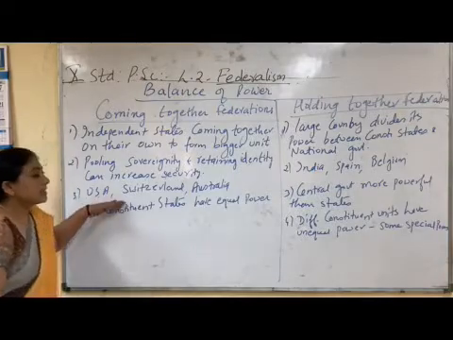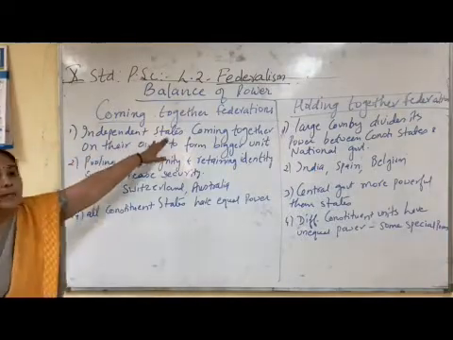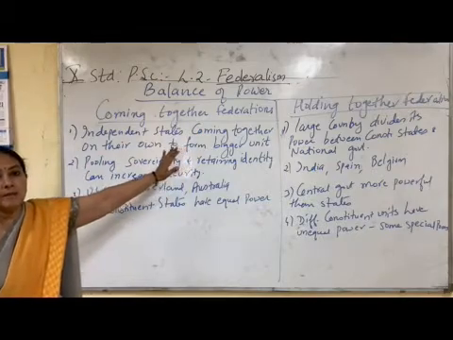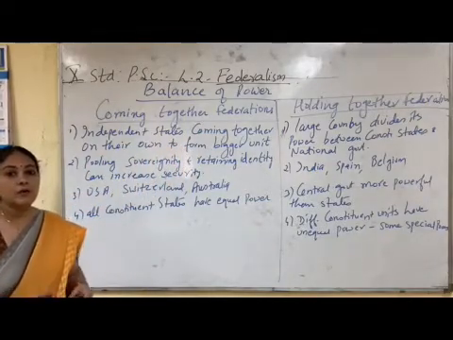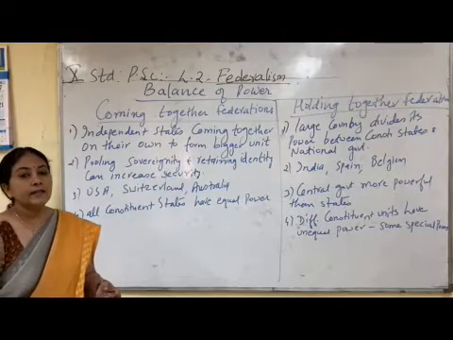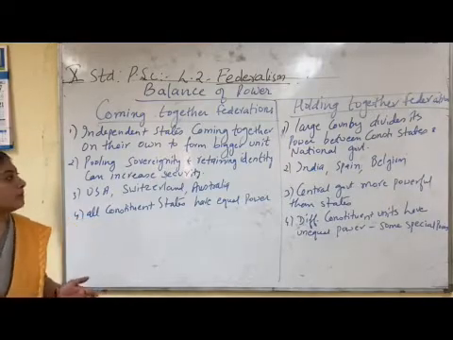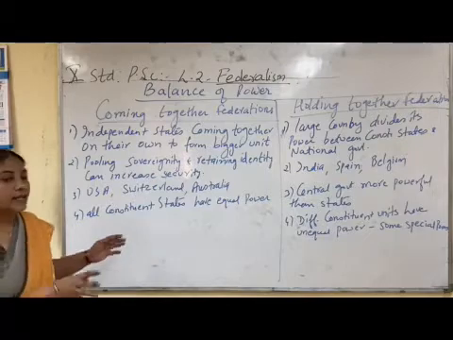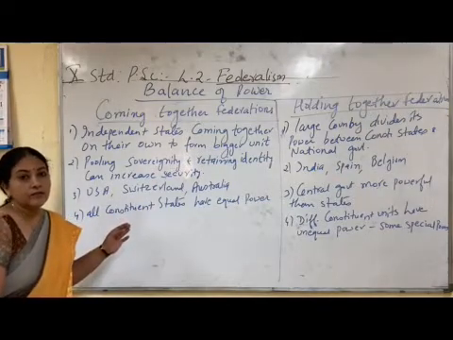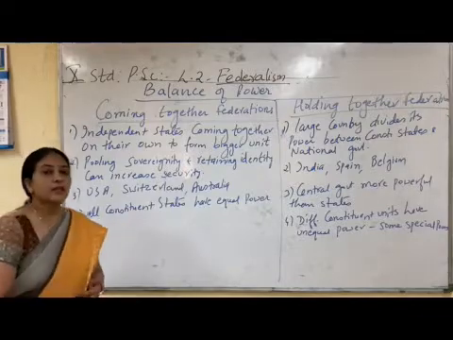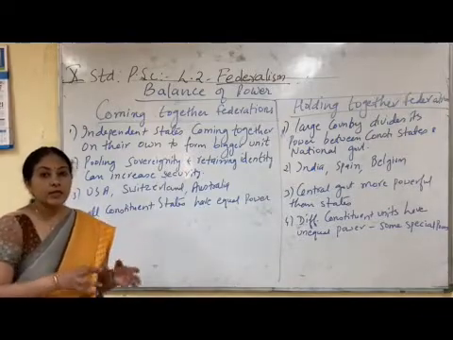So this example itself shows that all were independent states before they came together. But while keeping their independence, without losing their independence and their identity, they came together and formed a bigger unit. And even now, all the areas of the United States of America have their own powers, and that too equal powers with each other.